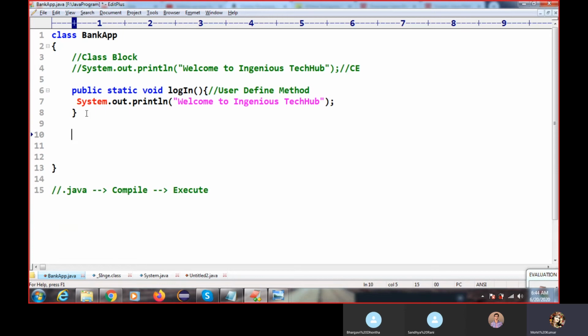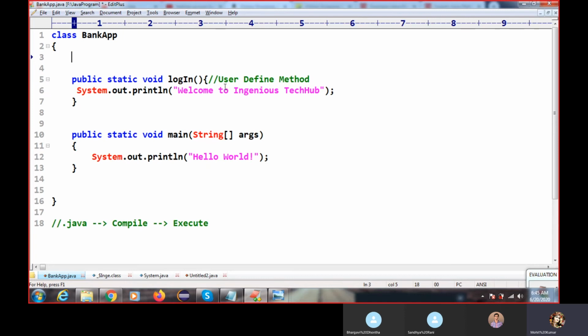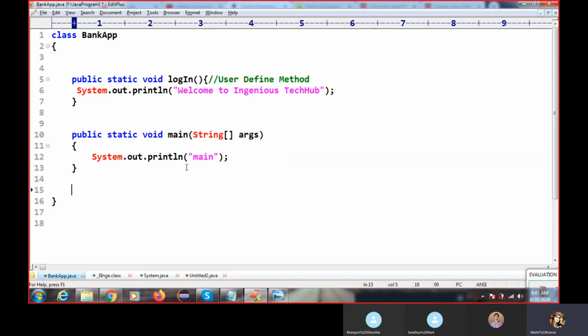Okay, so now I'm going to remove all this because you guys will get confused. I'm also removing this. So this is one type of method. This is the user defined method I have implemented, and this is your main method. Your question will come, why is the JVM looking for it? Everybody knows that if you don't have a main method, your code will not execute. But the question is why? Why is the JVM looking for the main method, or why are we not able to execute our code without the main method? This is my question.